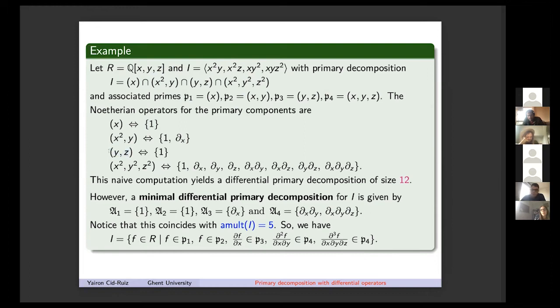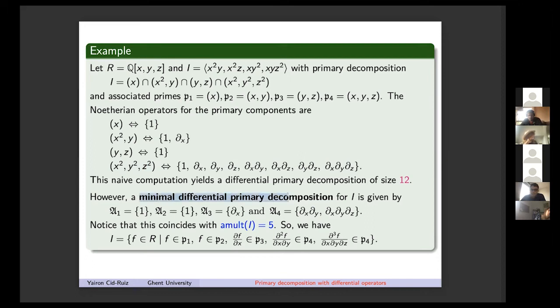Here this is prime, and you only need one Noetherian operator, and then you have this classical type of primary ideal that is described by these differential operators: 1, 2, 3, 4, 5, 6, 7, and 8. So this naive computation will give you that the size of a differential primary decomposition for the ideal will be of size 12.